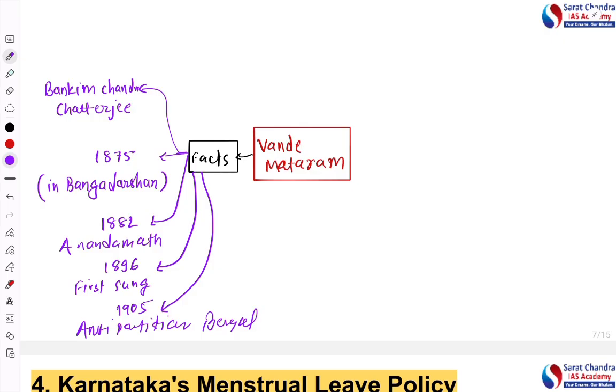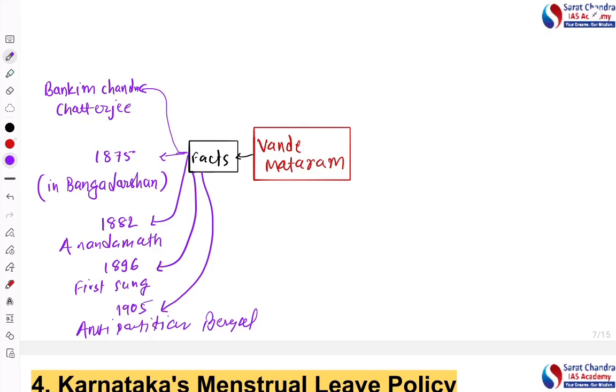Then Vande Mataram was also circulated and published in different schools and colleges. There was an occasion when the Britishers started fearing this word Vande Mataram. You know why? Because it was triggering nationalism in our country. So many times there were instances where the Britishers started imposing fines and restrictions on the students and the people who started singing or even naming the Vande Mataram. That much impact this Vande Mataram had.